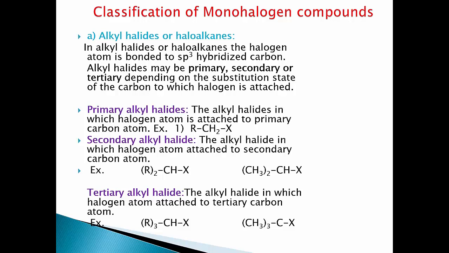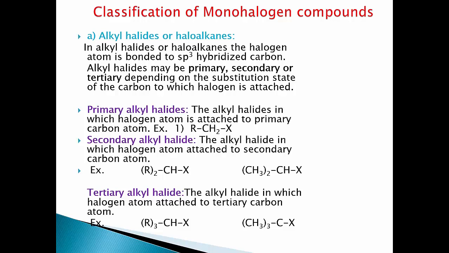In alkyl halides or haloalkanes, the halogen atom is bonded to an sp3 hybridized carbon atom. Alkyl halides may be primary, secondary or tertiary depending upon the substitution state of the carbon to which the halogen atom is attached.